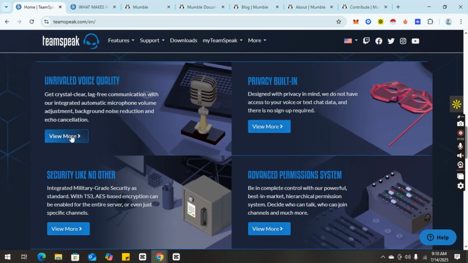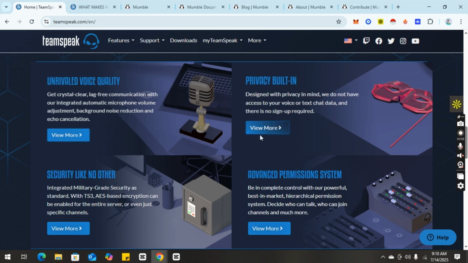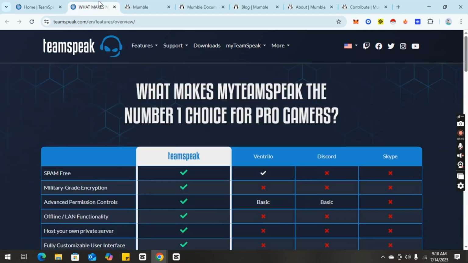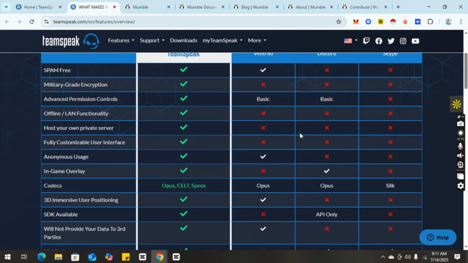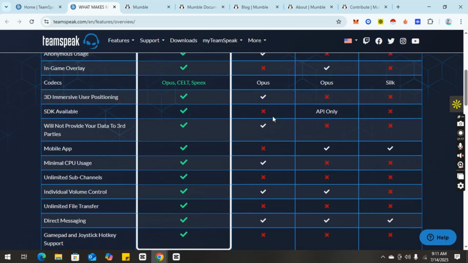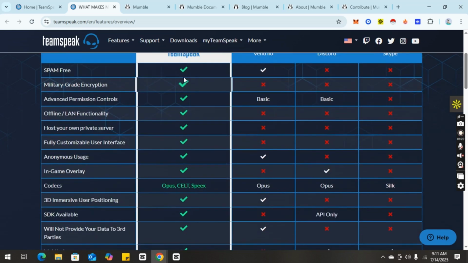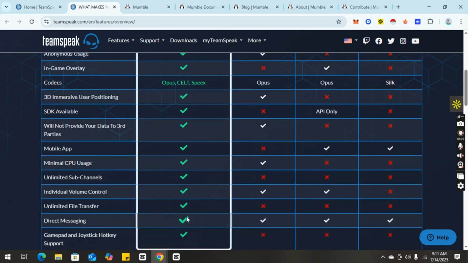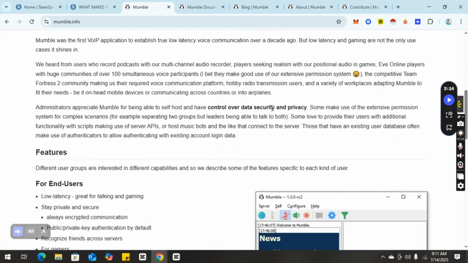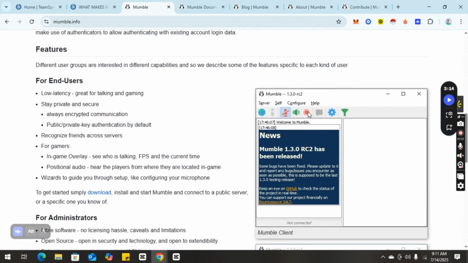TeamSpeak has leaned into a sleeker UI overhaul in recent years, introducing TeamSpeak 5, which includes cloud sync, mobile integration, overlays, and improved UX flow. Meanwhile, Mumble has stayed far more minimalist but continues to gain respect for its ultra-lightweight performance, even on low-bandwidth networks or under heavy server load.